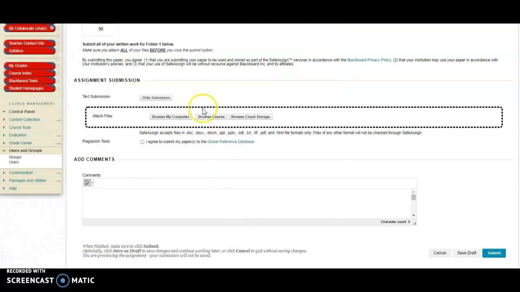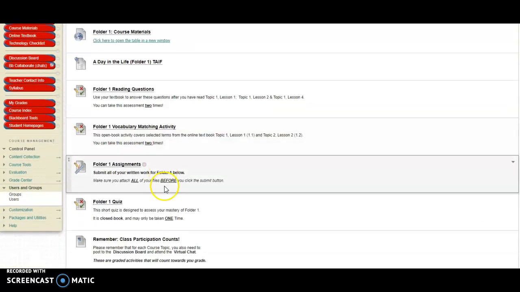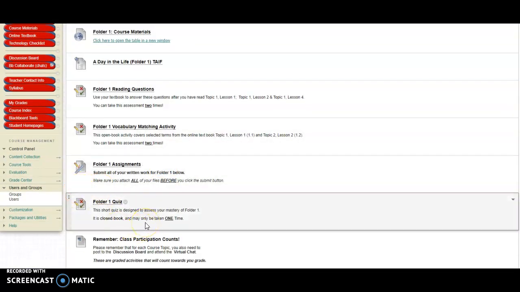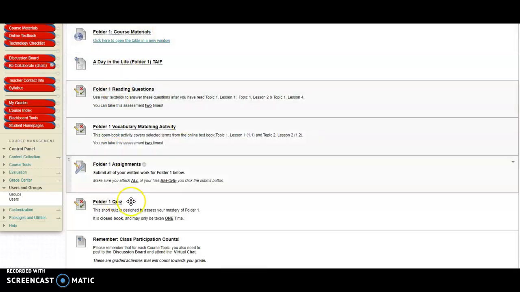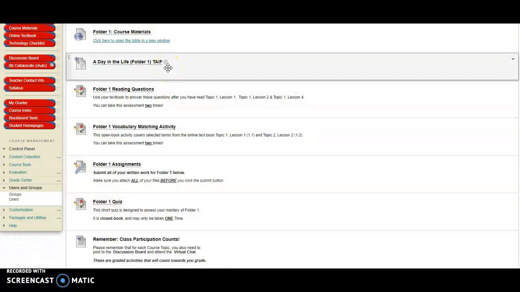Point being, you then upload it and you click Submit. If you click Save, it has not been uploaded. And that is that assignment. And then after that, you will have a Folder 1 quiz. And that quiz is a closed book assessment, and it'll ask you 5 to 7 questions about the reading and the material that we started here.